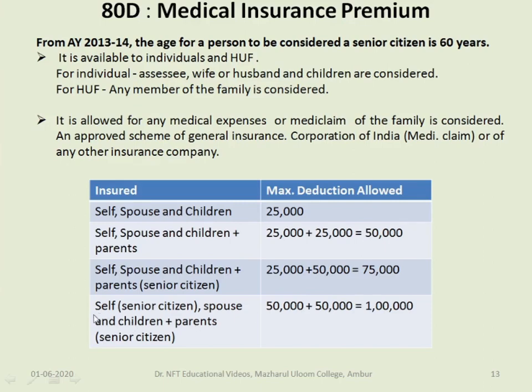Suppose the assessee is himself or herself a senior citizen, and the spouse and children are also insured along with the parents who are senior citizens. In that case he can claim to the extent of 50,000 for himself and his family, that is self, spouse and children, and for the parents who are senior citizens he can claim to the extent of 50,000. So totally he can claim to the extent of 1 lakh. He cannot claim more than 1 lakh under this medical insurance premium.